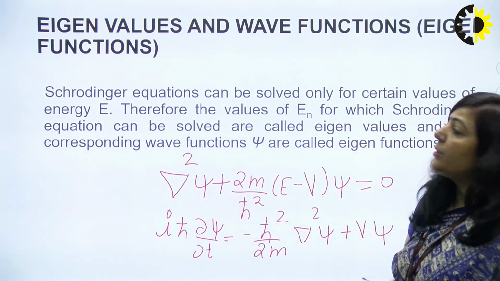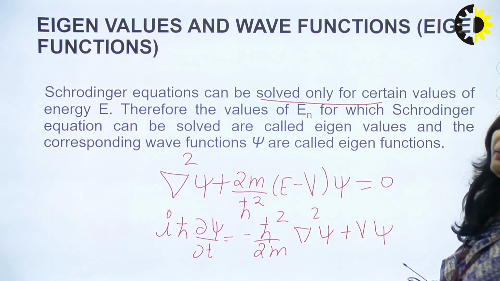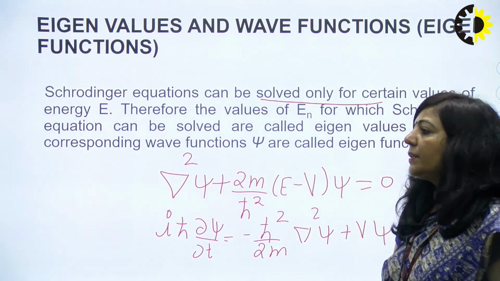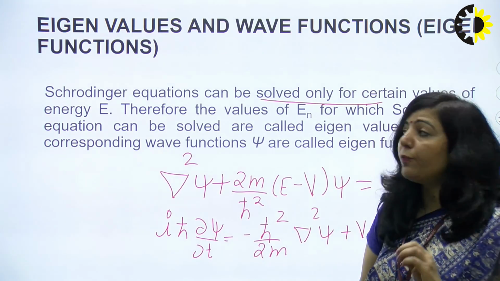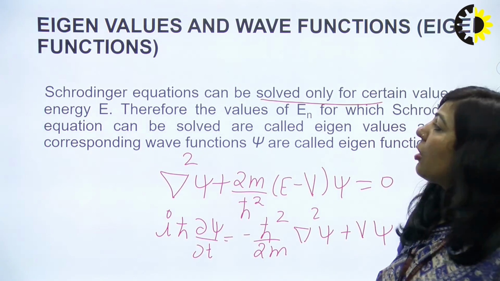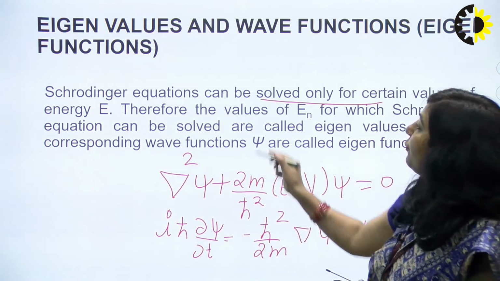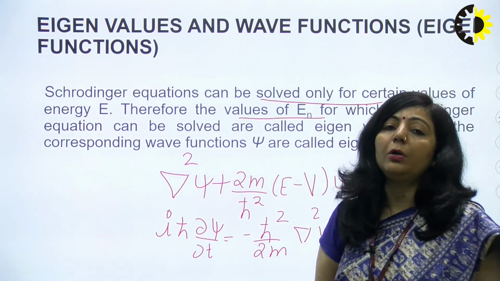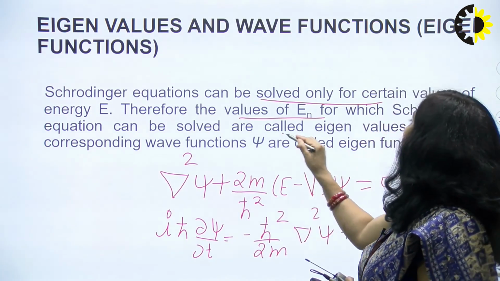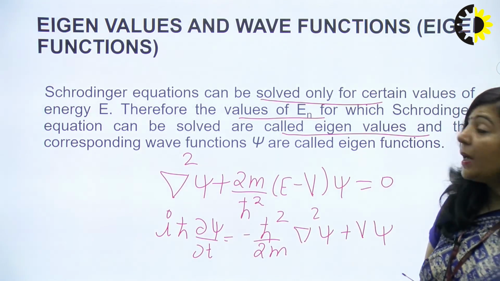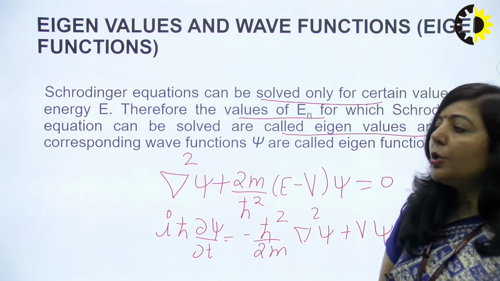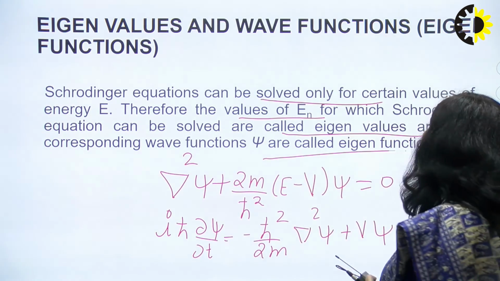Now these Schrodinger equations can be solved only for certain values of energy. It means there are only discrete values of E for which you can solve the Schrodinger equation. Therefore, the values of E for which Schrodinger equations can be solved are known as energy eigenvalues. And the wave functions corresponding to those energy states are known as eigenfunctions.